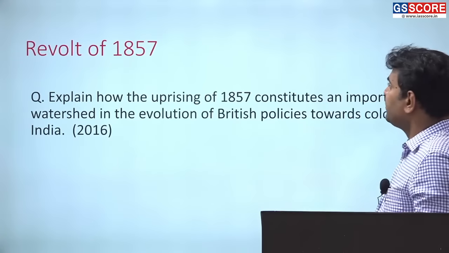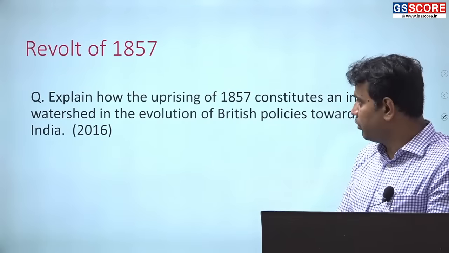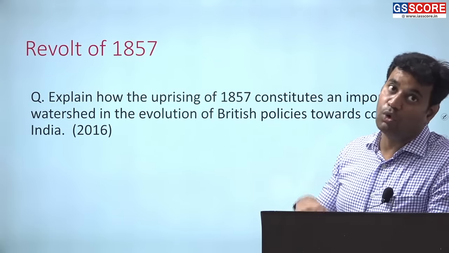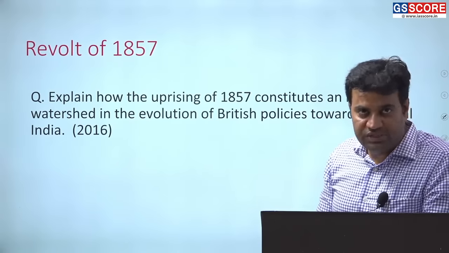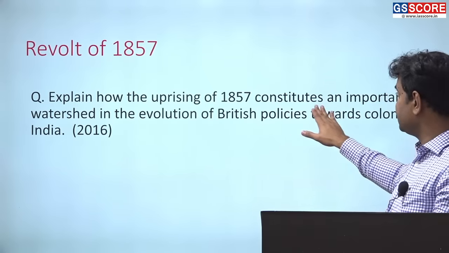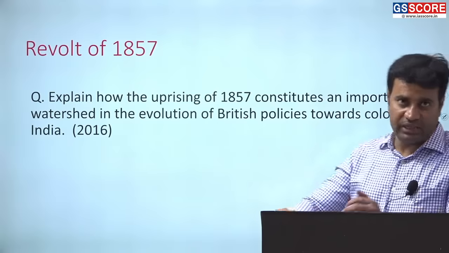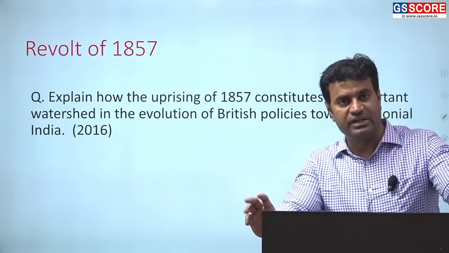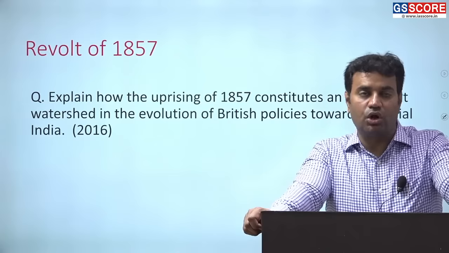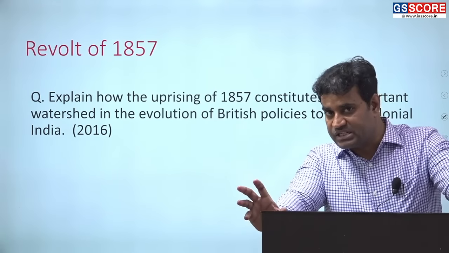At the same time, before the start of the national movement, the major development that took place in India was the revolt of 1857, whereby leaders in the northern and central part of India revolted against the British, against the policies, especially economic policy. Explain how the uprising of 1857 constitutes an important watershed in the evolution of British policies towards colonial India. Yeah, it marked a major watershed because after the mighty revolt of 1857 only, the British authority enacted the comprehensive legislation known as the Government of India Act 1858.